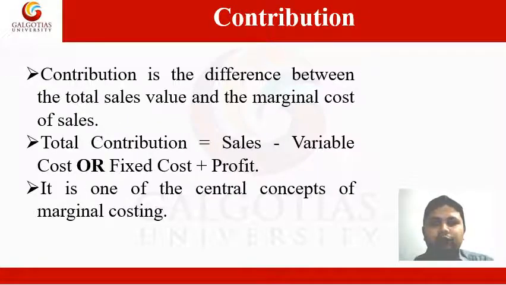Now, contribution. Contribution is actually the difference between the total sales value and the marginal cost of sales, as we discussed in the previous slide. Total contribution will be equal to sales minus variable costs, or we can also say fixed cost plus profit will give us total contribution. It is one of the central concepts of marginal costing. However, the term contribution is really short for describing contribution towards covering fixed overheads and making the profit.